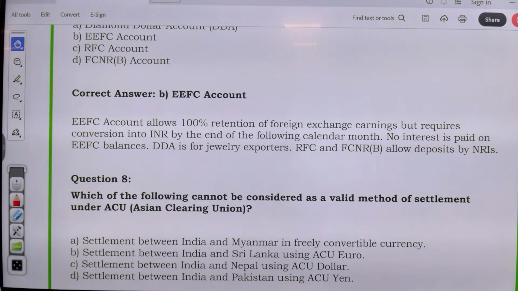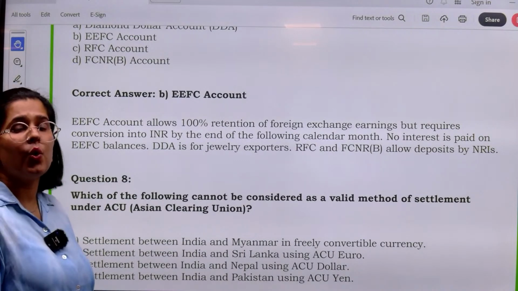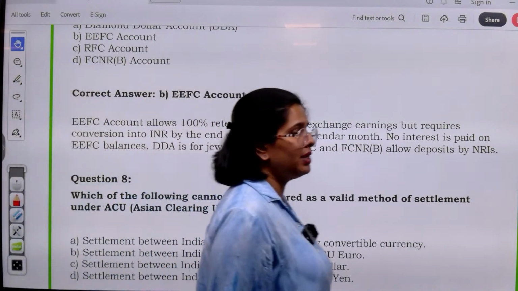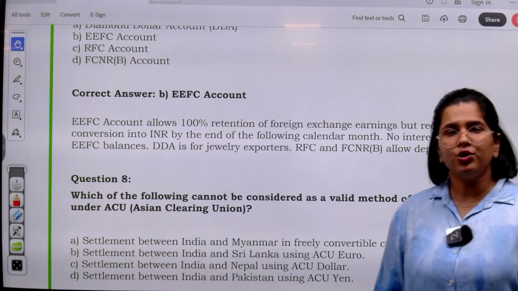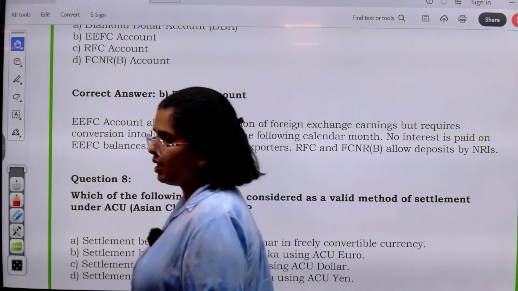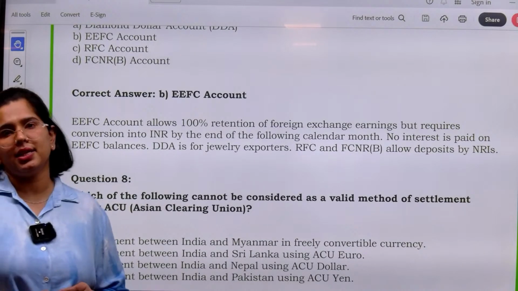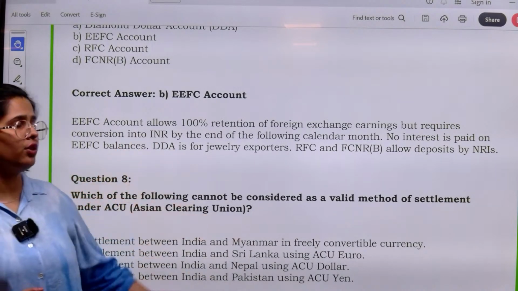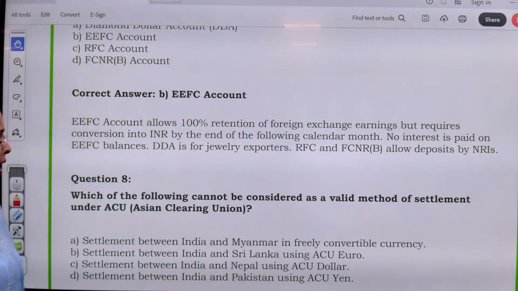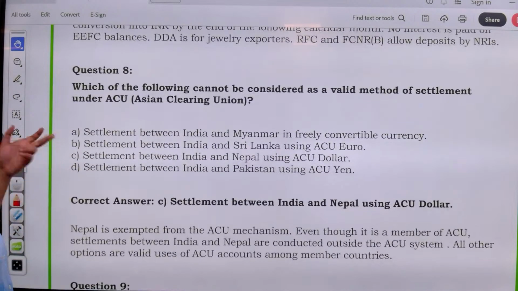See, others look viable, but for India and Nepal over here, what we do is we just take the payment in Indian rupees also, right? So if you are exporting to Nepal and Bhutan, we'll accept the payment in Indian currency also. So there is no need of going through Asian Clearing Union. Nepal is exempted from ACU mechanism, even though it's a member. Settlements between India and Nepal are conducted outside this clearing system.